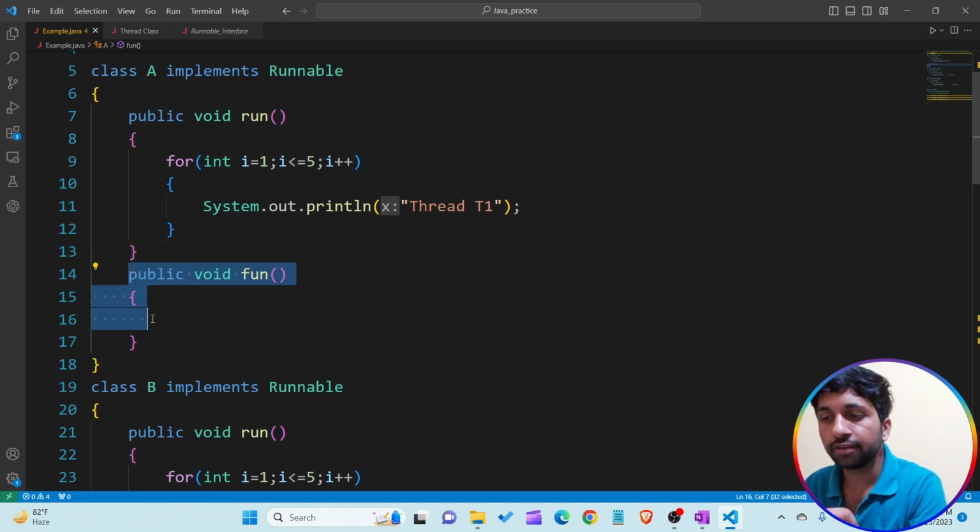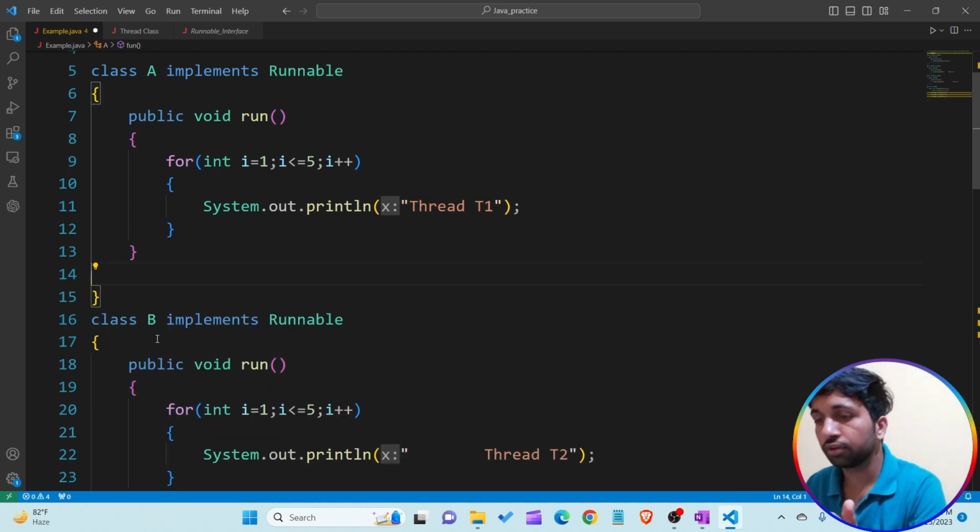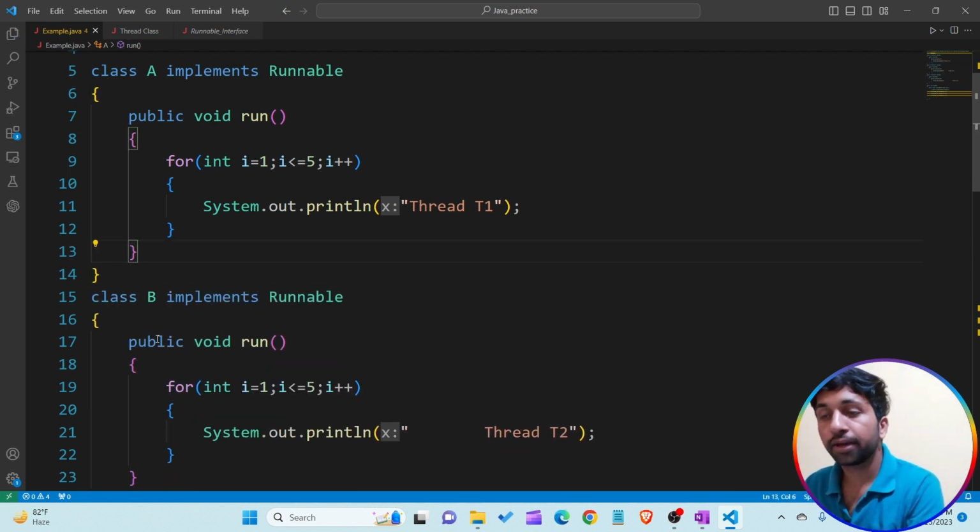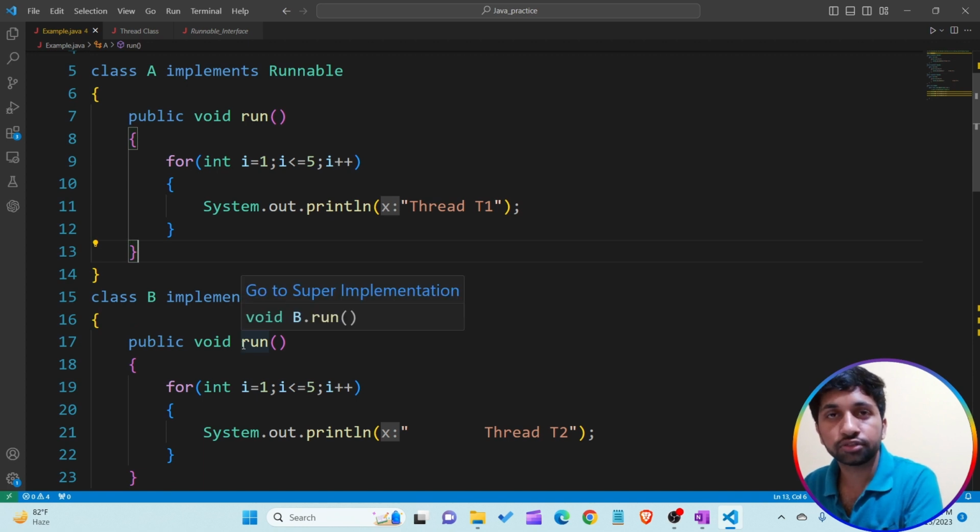So if I create any other method in class A, it is not useful because we are not able to call it. Why? By using the reference variable of an interface, we are only able to call the methods of the interface. We are not able to call the methods of the class. This is a property of interface.